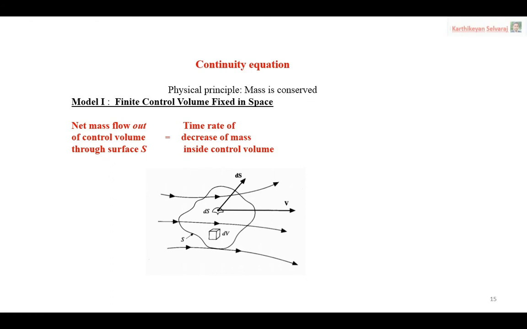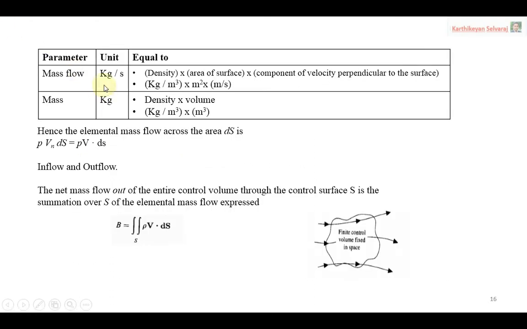Now we are looking only at the mass flow term. How can we get the mass flow term? It is nothing but a combination of density, area and velocity. We know the unit of density is kg per meter cube, area is meter square, and velocity is meter per second. Similarly, to find the mass, you multiply density by volume. Mass flow rate means we have to look at the time derivative. For mass we look only for kg; when multiplying these parameters, the common terms get cancelled and you get only the kg term.